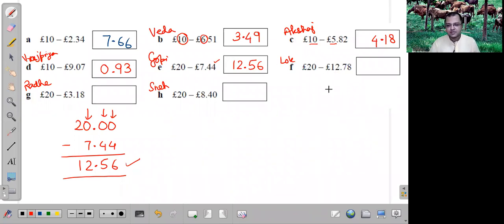Prabhuji, we can make 20 as 20.00. Then we make the last 0 as 10. So 10 minus 8 is equal to 2. And 9 minus 7 is equal to 2. Point. 9 minus 2 is equal to 7.